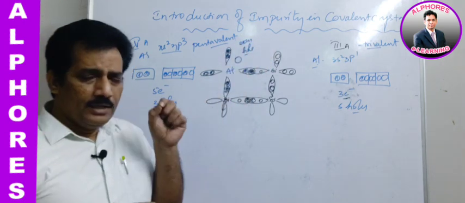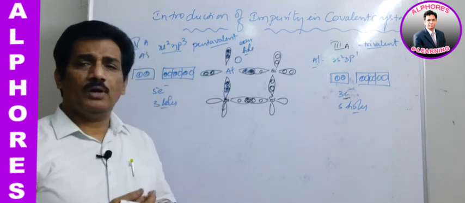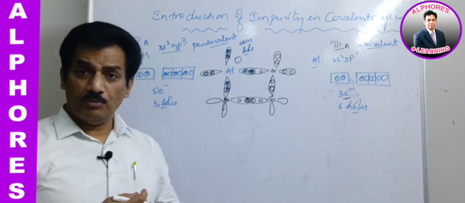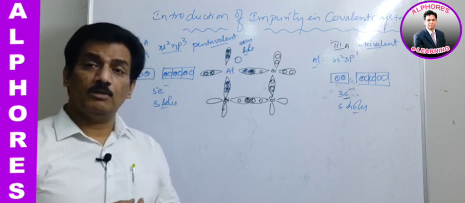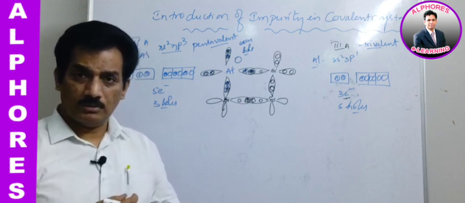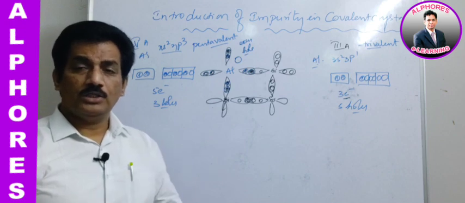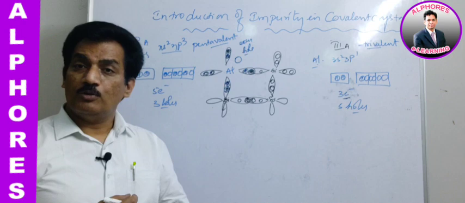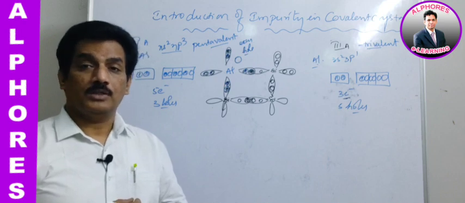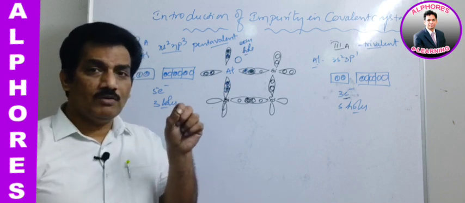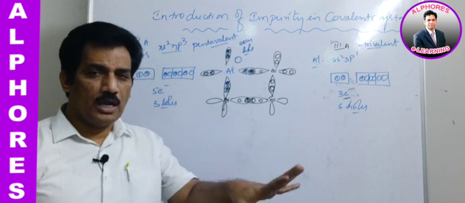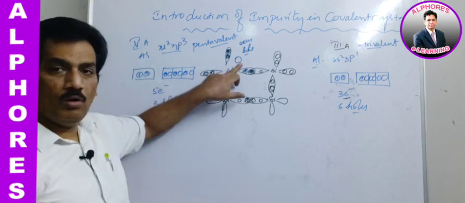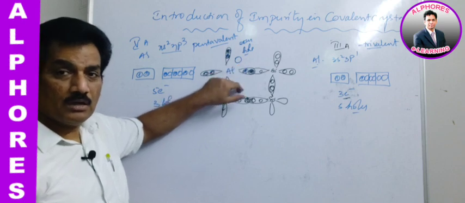Even a milligram of aluminum when doped, as we know 27 grams of aluminum is having 6 into 10 to the power of 23 aluminum atoms, and now when it is 27 milligrams, it is having 6 into 10 to the power of 20 aluminum atoms. Even when 27 milligrams of aluminum is used for doping, each atom is creating a hole, an excess hole: 3 electrons but 5 holes, not equal.